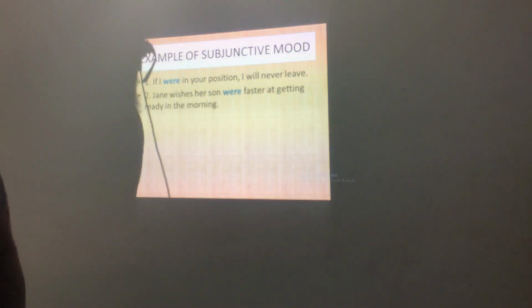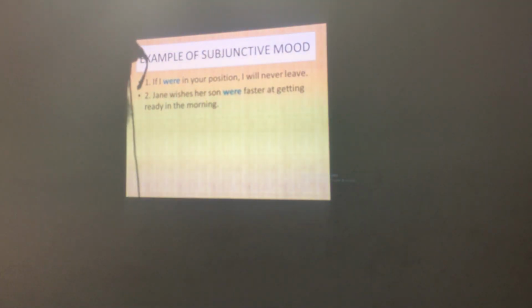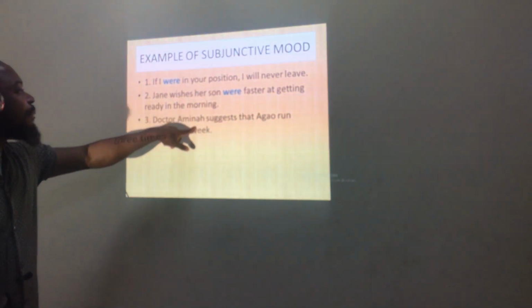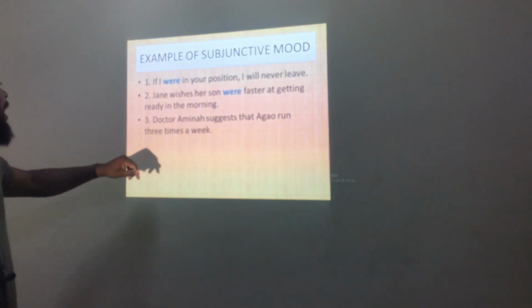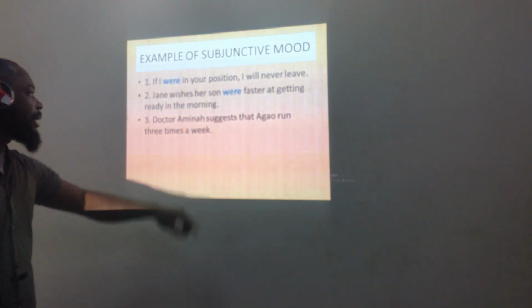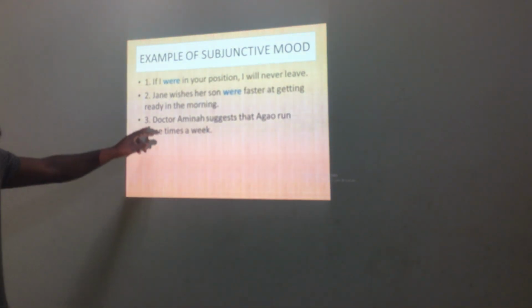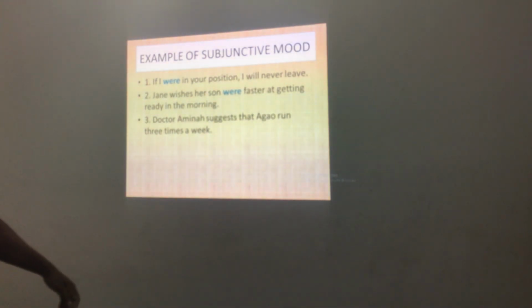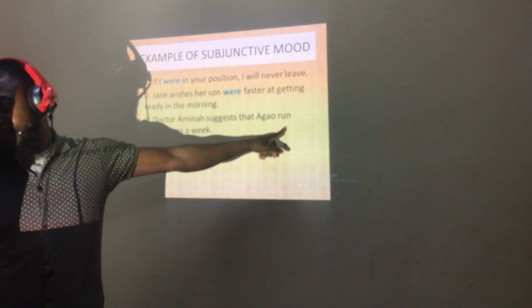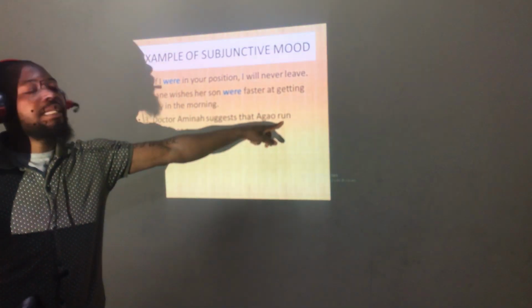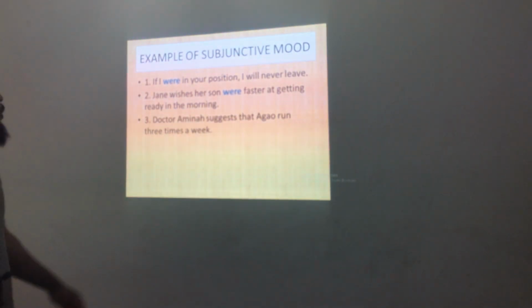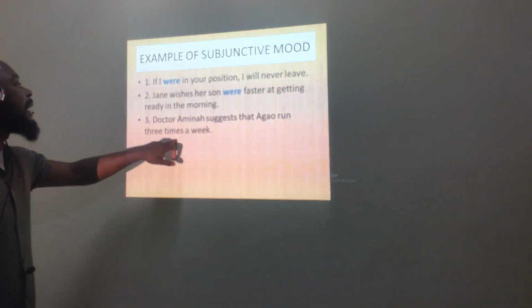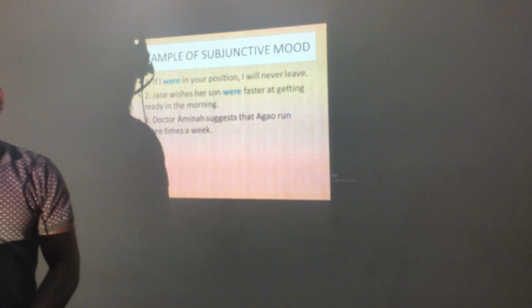So now the next example, okay, Dr. Amina suggests that Aga run 3 times a week. Now, the subjective here is "run", and I forgot to put it in color. Okay, this "run" is the subjective. So Dr. Amina suggests that Aga run 3 times a week.